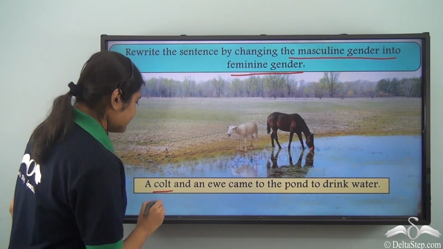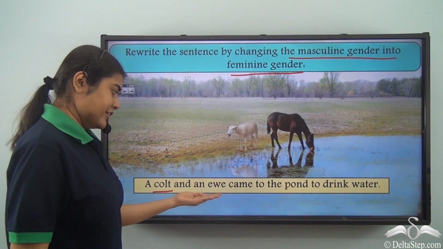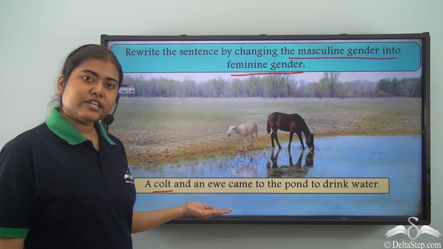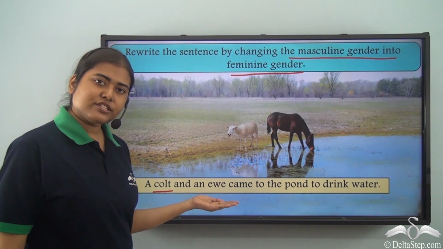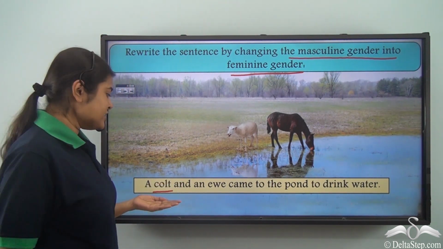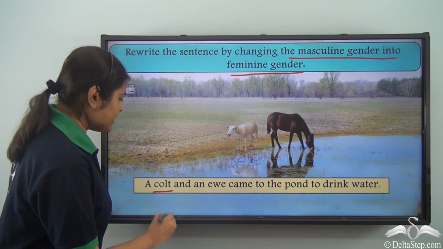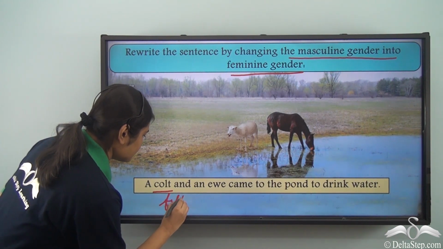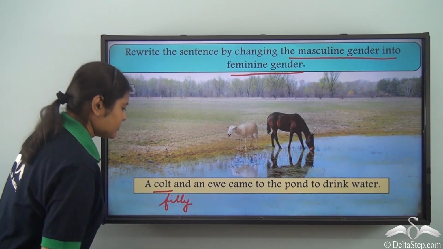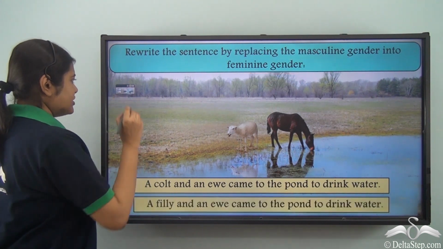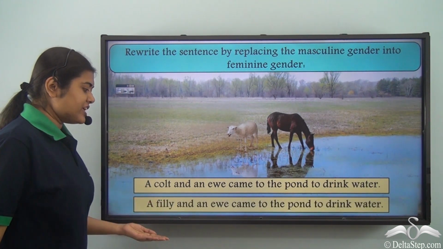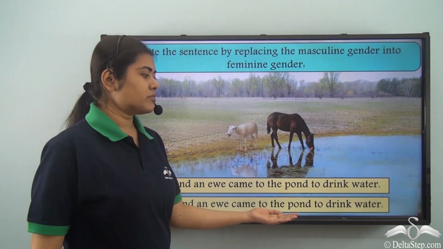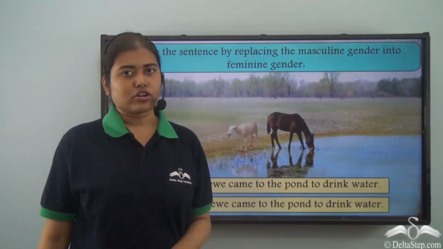Well, it is the word colt. Ewe is already a feminine gender, so we need not change this word. So the feminine gender of the word colt will be filly. Hence our new sentence will become a filly and an ewe came to the pond to drink water.